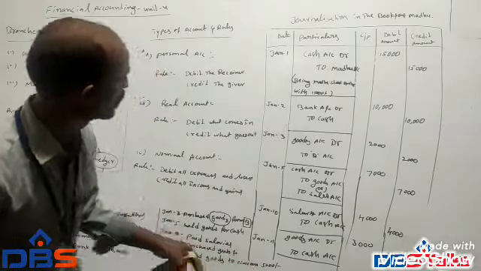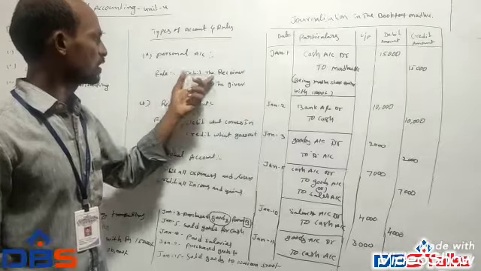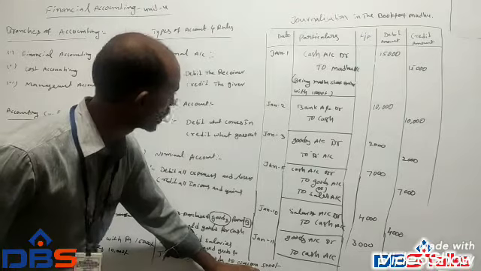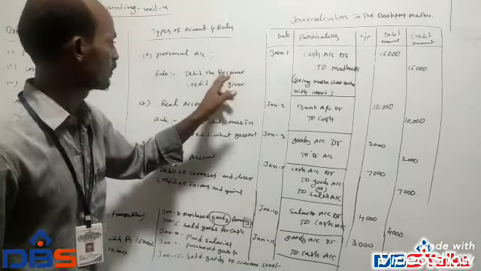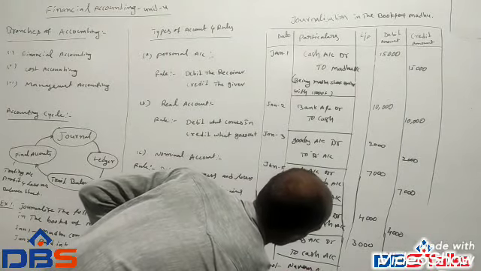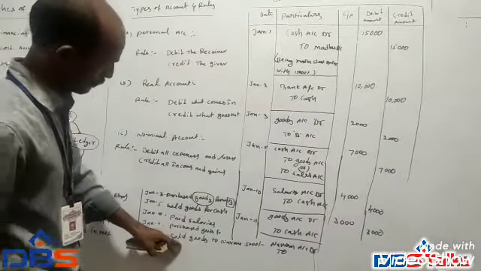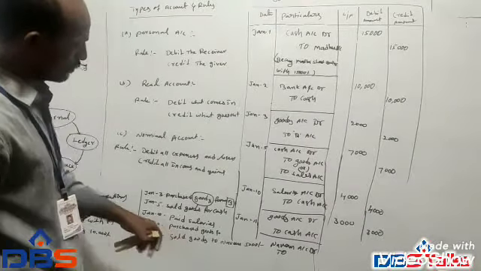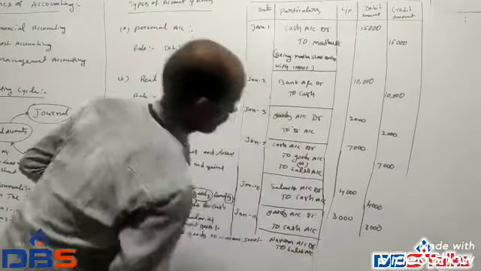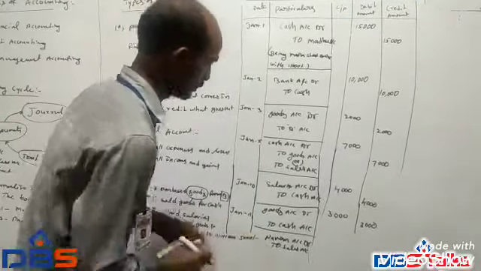Here Naveen is the receiver. In this personal account, what is the rule? Debit the receiver, credit the giver. Sold goods to Naveen, so Naveen is the receiver. Naveen account debit to sales account. Sales account or goods account, both are the same here.